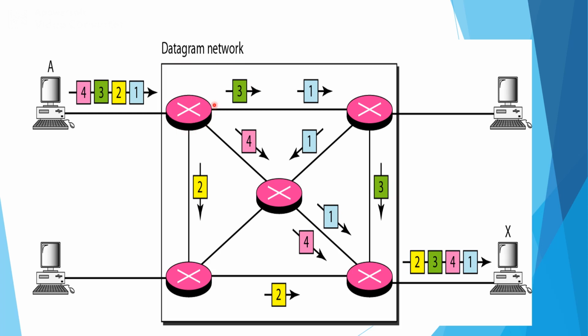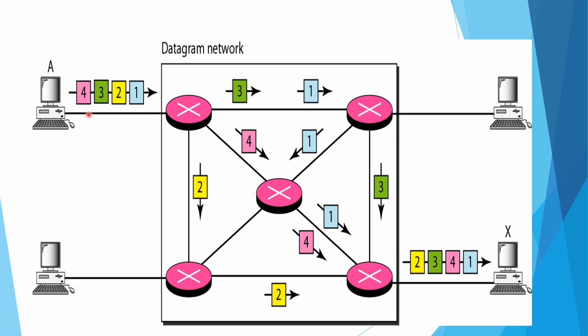So we know that we are not having any setup and tear down phase, but the packets need to be routed into the destination by adapting different paths. In the datagram network, we are not reserving any resources. So suppose if I am choosing packet 1, the packet 1 may travel via this route like this in order to reach the destination, and the packet 4 can reach next. Similarly, packet 2 can reach like this. So this is the path which was adopted by packet 3 in order to reach the destination.